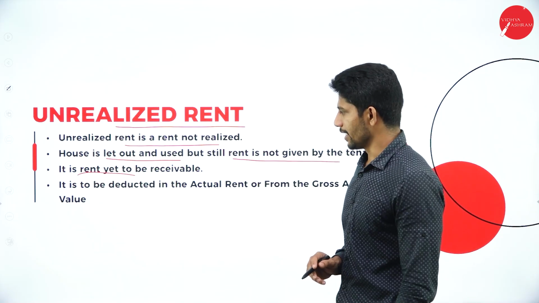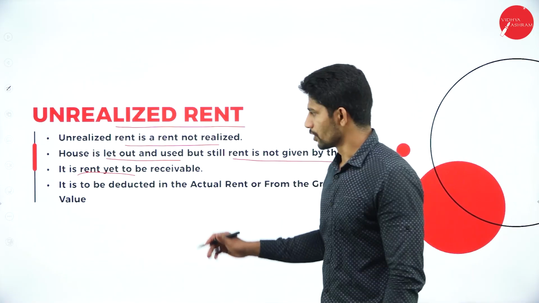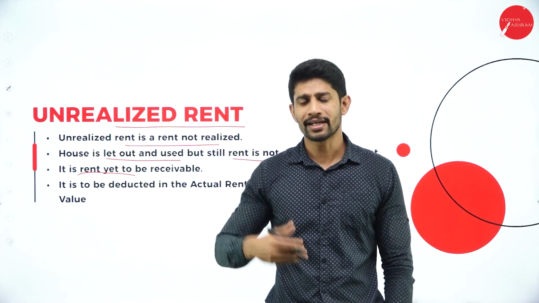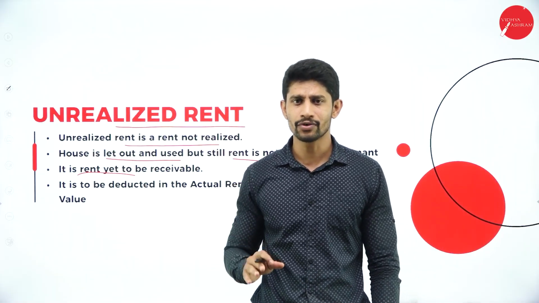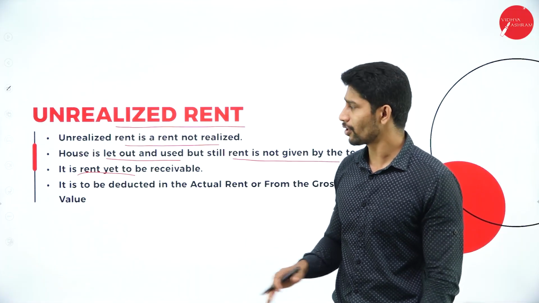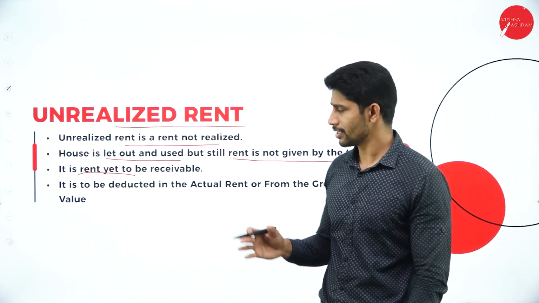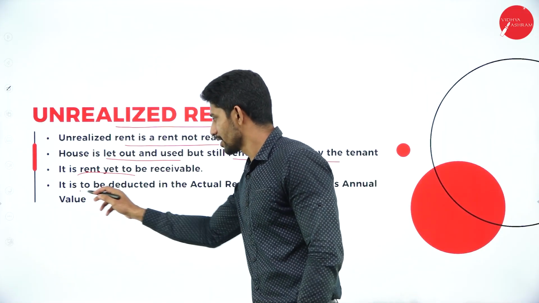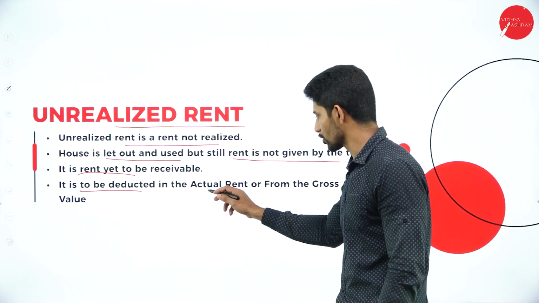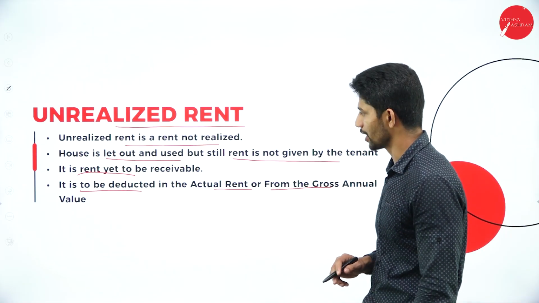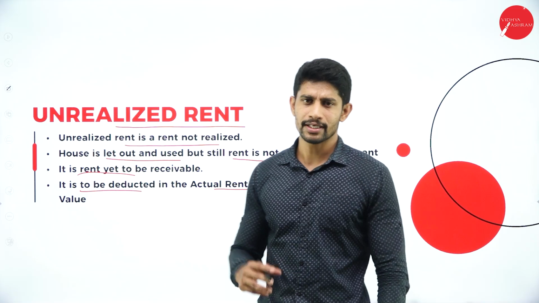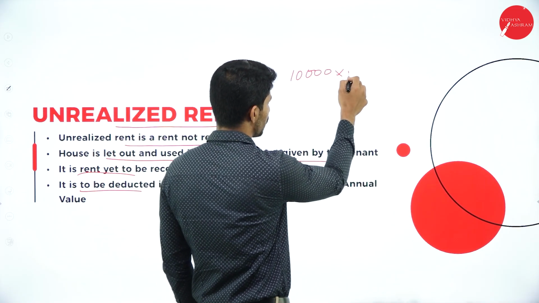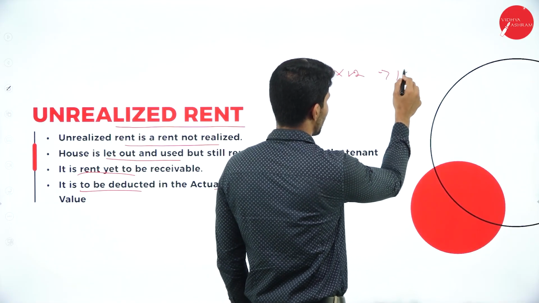Next, it is rent yet to be receivable, that means the rent is not yet received. The tenant is staying in the house, but has not yet paid the rent. That will be called unrealized rent, which is nothing but the rent yet to be received. Next, it is to be deducted from the actual rent or from the gross annual value. Suppose he is supposed to pay you rent of 10,000 rupees every month. Then what will be the value for 12 months? It will be 1,20,000, right?